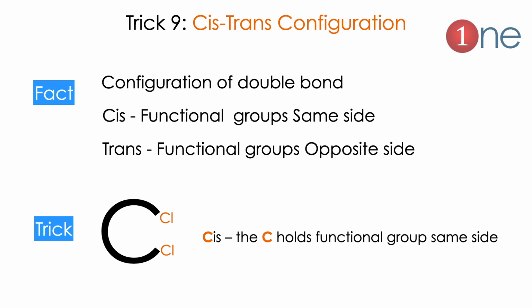You have to remember the word cis, which starts with C. It's a C bent towards nearby, meaning both functional groups are nearby. So cis means this letter C joins the two groups. So cis means functional groups are on the same side, trans means functional groups are on opposite sides.